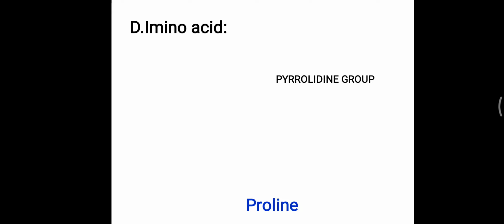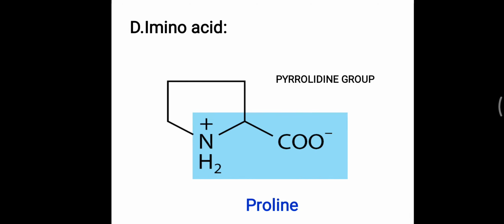Now lastly, the imino acid, which is not an amino acid exactly. What about the definition of an amino acid? Over the alpha carbon, both the amino group and carboxylic group are present, but in this imino acid, if we look at the structure, the amino group and carboxylic group are not present over the same carbon. The amino group is present and the carboxylic group is present, so it is under this category, but not over the same carbon, so it is called an imino acid. You have to remember proline, and this group of proline is called a pyrrolidine group. So that is the main classification based on the structure.